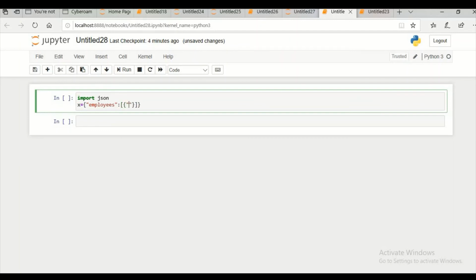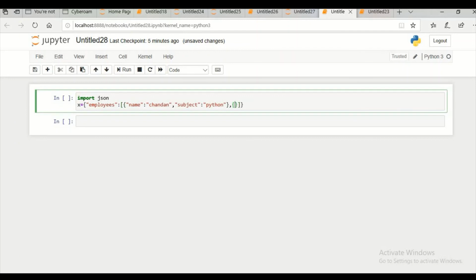So first record, name, value, subject, value. So this becomes my first record, comma.